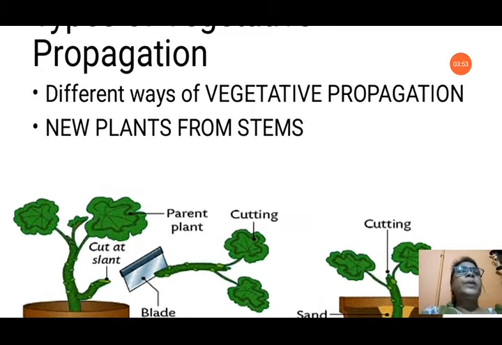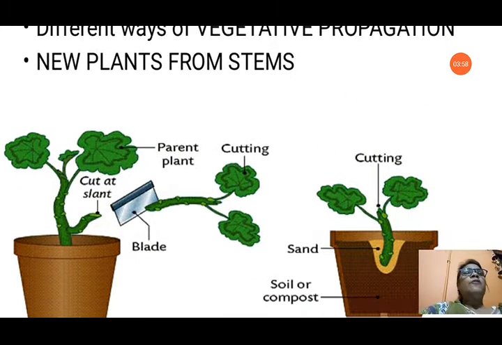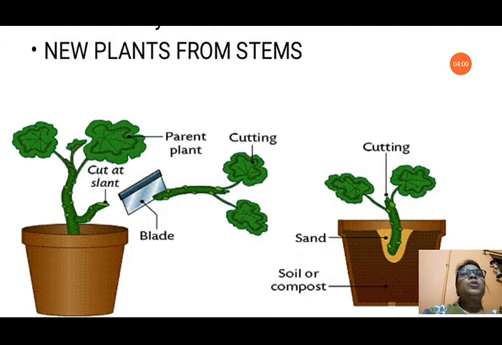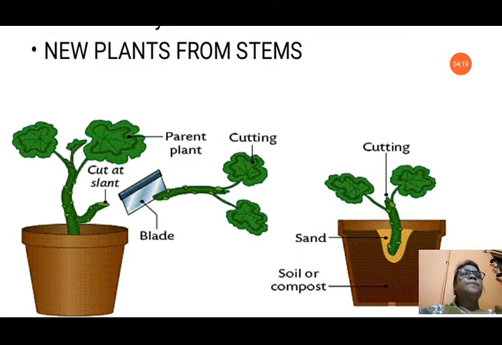Types of vegetative propagation we will see. Different ways of vegetative propagation: new plants from stems. From stems also, different ways are there to develop a new plant. You can see in this picture cutting is shown. A plant part is cut here, and this cut part of the plant is sown in another pot by putting soil or compost and sand. After a few days, the lower part of the stem will develop roots and it will grow into a new plant.